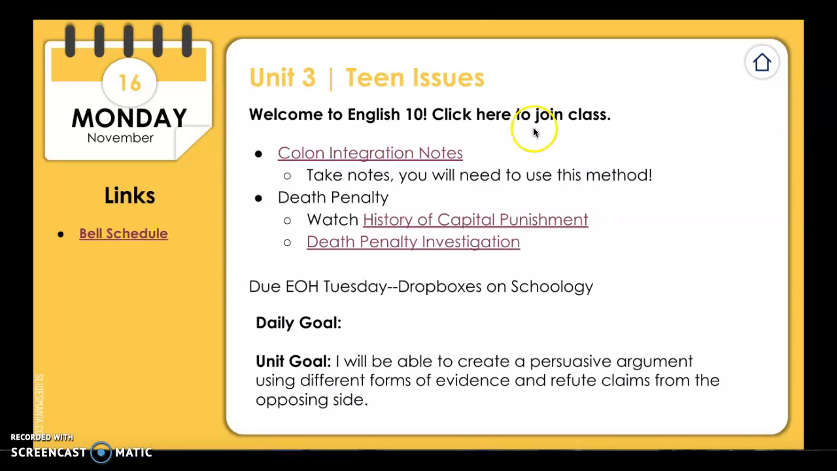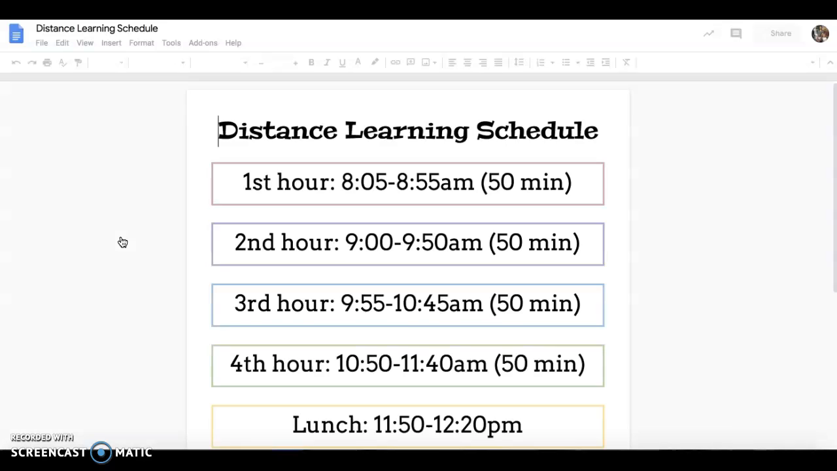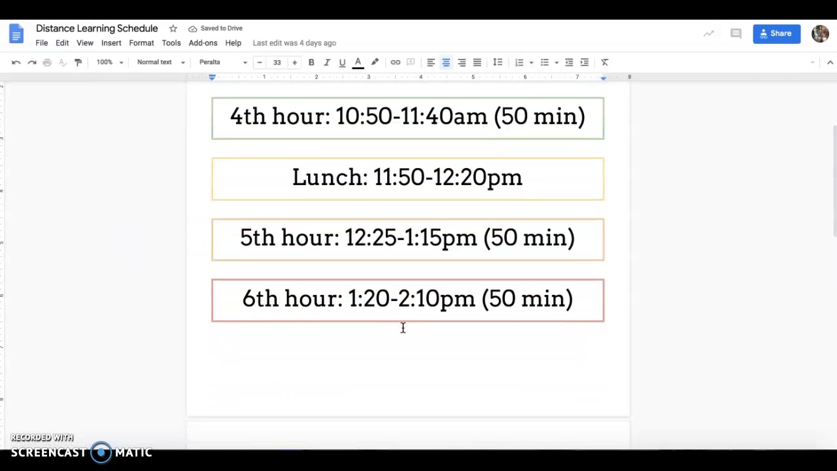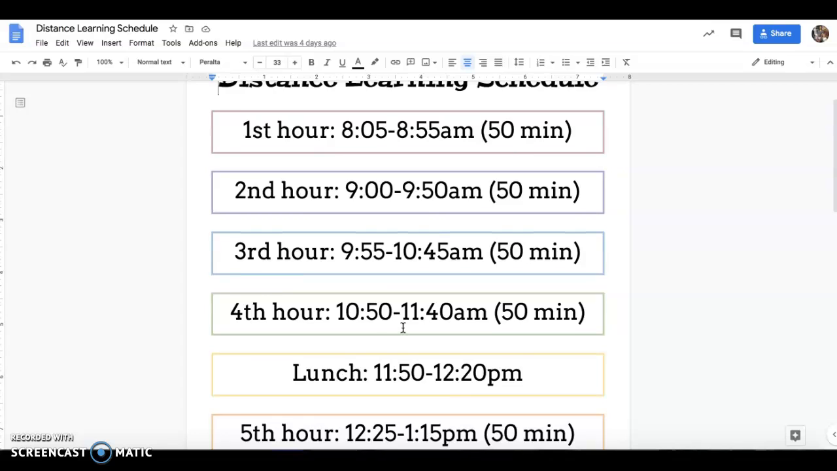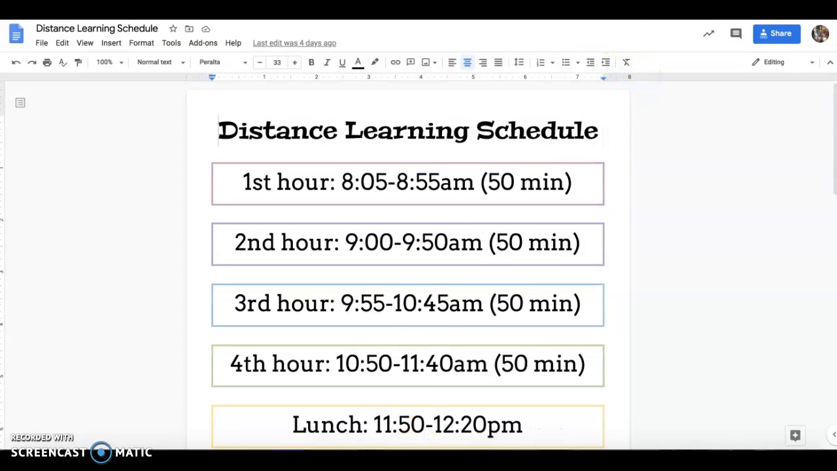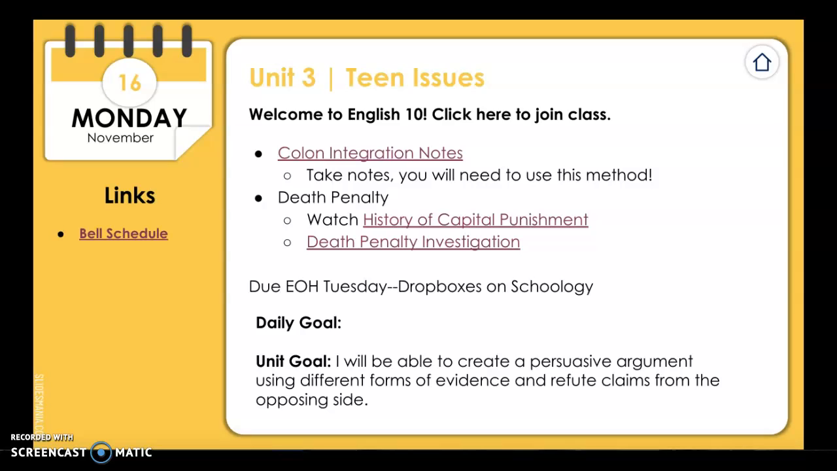Today you will notice that on the side here things have changed a little bit. I have the bell schedule linked over here, so if you need to see the bell schedule, you can see it there. It probably wouldn't be a bad idea to go and print that off if you have a printer at home so that you know when you're supposed to be in each one of your classes and working on each one of your classes. All of the links that you have for class are now linked in your agenda or your list of things to do, just to keep everything together.